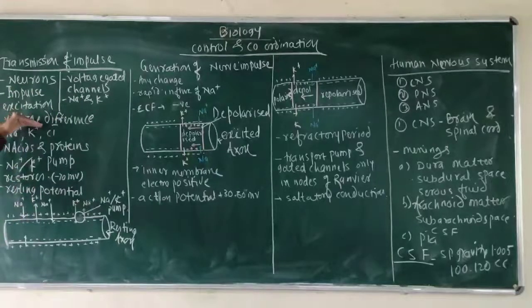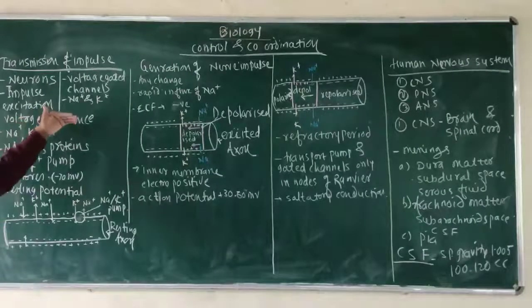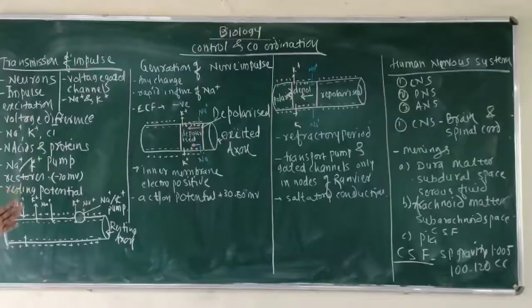The membranes of nerve fibers have a voltage difference. This voltage difference is created due to the difference in the material present inside the cell, in the axon fiber, and outside the cell, in the extracellular fluid.